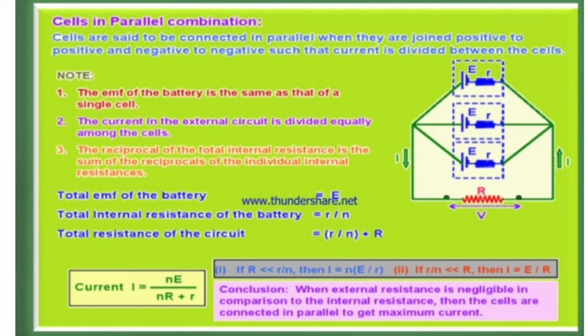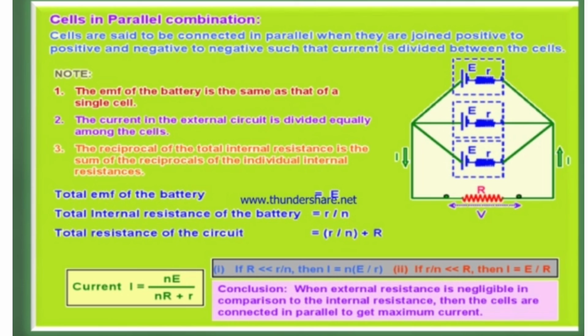Cells in parallel combination. Cells are said to be connected in parallel when they are joined positive to positive and negative to negative such that current is divided between the cells. Note, first one, the EMF of the battery is the same as that of a single cell. Second point, the current in the external circuit is divided equally among the cells. Third point, the reciprocal of the total internal resistance is the sum of the reciprocals of the individual internal resistances.